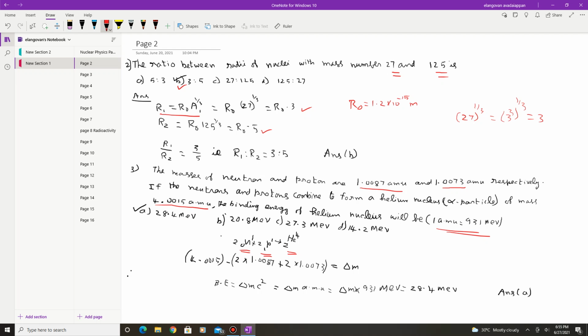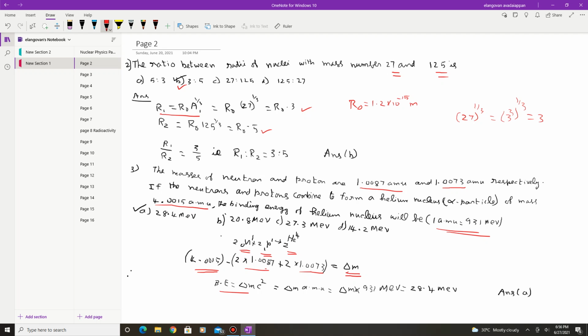Now the mass of the helium nucleus is given as 4.015 atomic mass units, and minus. This is the product one, and this is the initial one: 2 times the mass of the neutron plus 2 times the mass of the proton. So we have to subtract this from the mass of the helium. The mass of the neutron is given as 1.0087, and the mass of the proton is given as 1.0073. The difference in mass is called the mass defect. So delta M you can calculate.